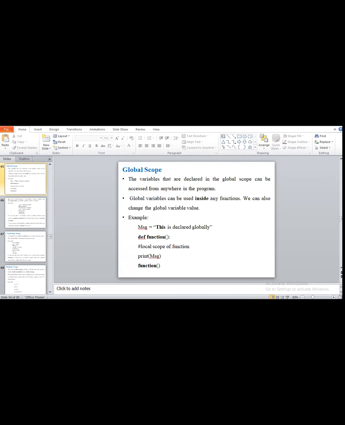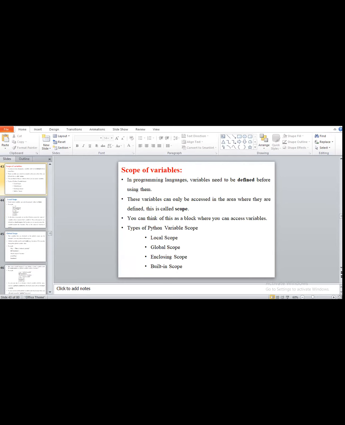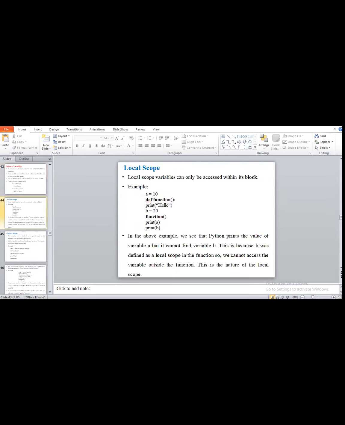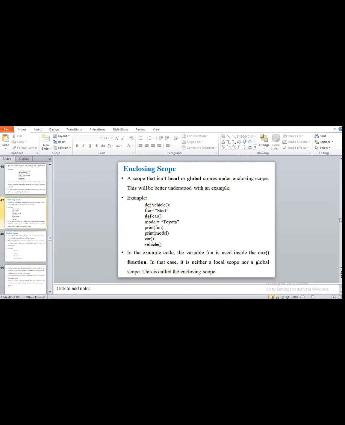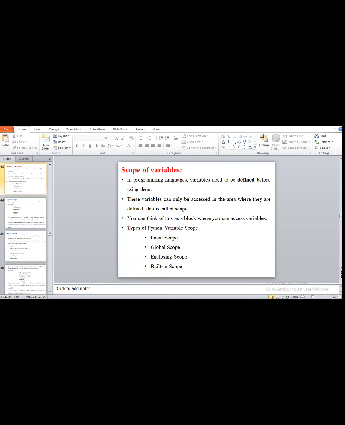So you all implement these programs on the scope of variable. Firstly, you have to implement the program of local scope. After that, global scope, enclosing scope, and built-in scope. After that, you have to do two programs, and in them you have to use the global keyword and the non-local keyword. Okay, so any doubt regarding this point? That is all. All of the points are related to the scope of variable. Any doubt or any point which you want to repeat?